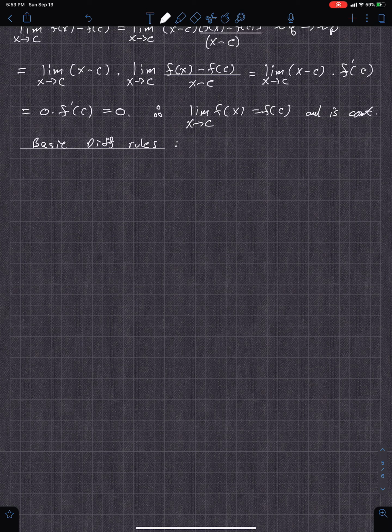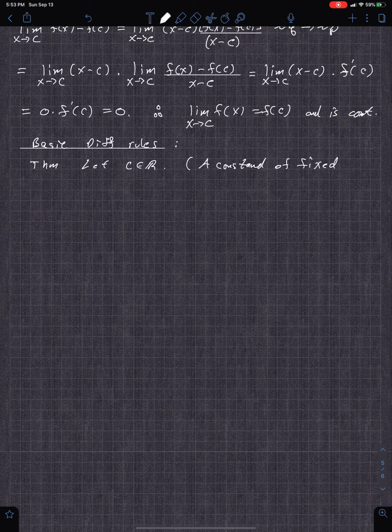Okay, so where am I at? All right, so here's the theorem. Let c be a real number, so it's just a constant, or fixed, as we call it.